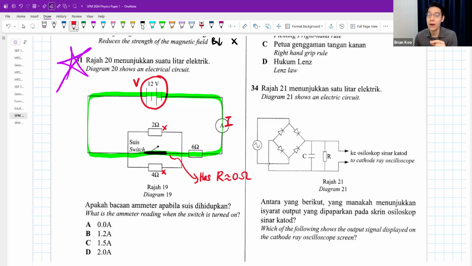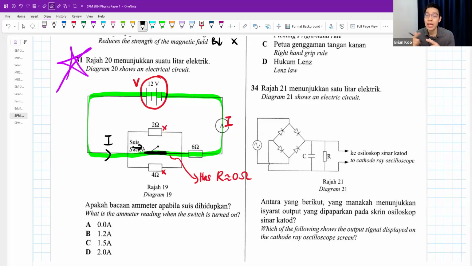Now you think logically, common sense wise, if I am the current, if I am the charge, would you want to pass through 2 ohm or 4 ohm or not, knowing that the switch has almost no resistance? I don't think I'll pass through 2 ohm. I don't think I'll pass through 4 ohm. I think I'll pass through only the switch. And this is really what happens.